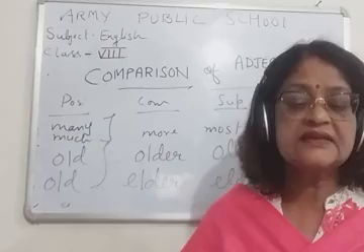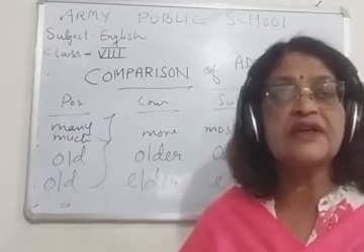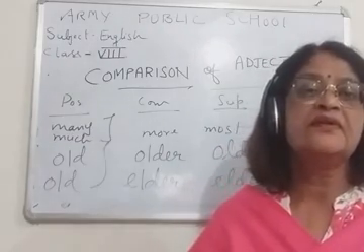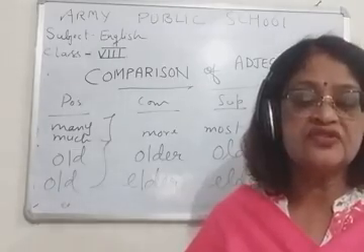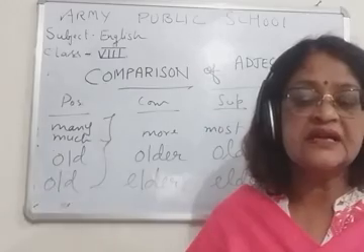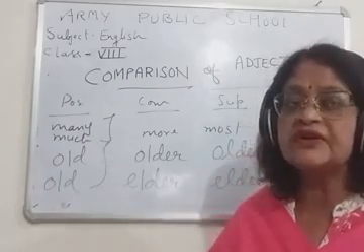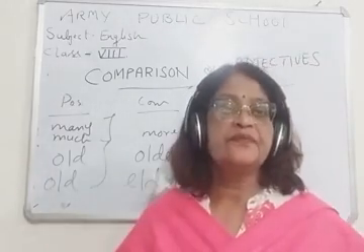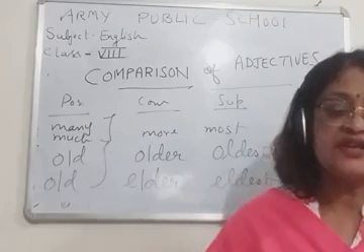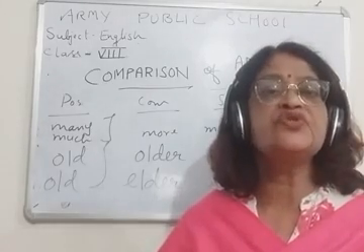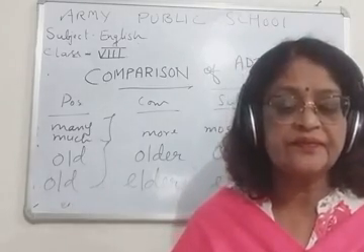Delhi is hotter than Chennai. This is the dash of all sums. This is the most difficult of all sums.